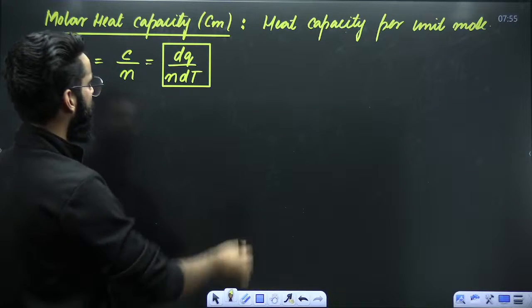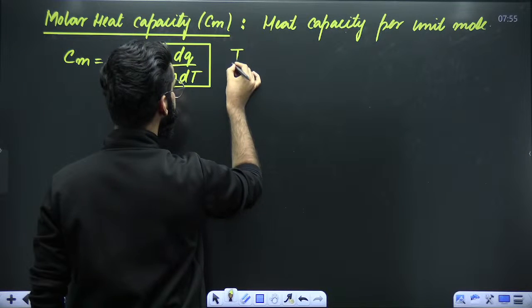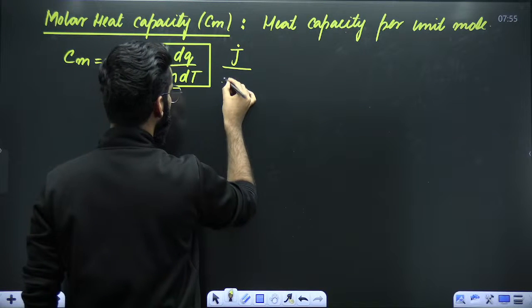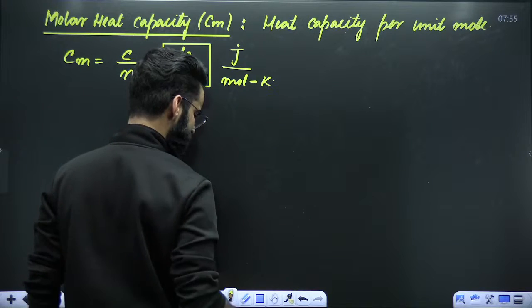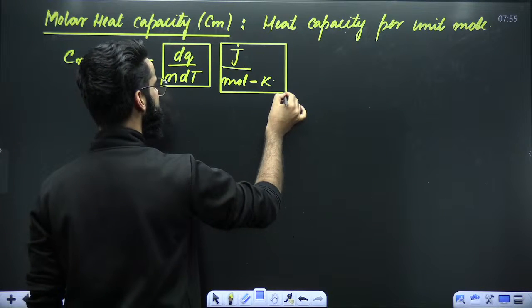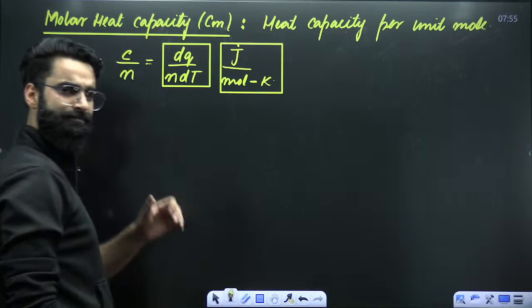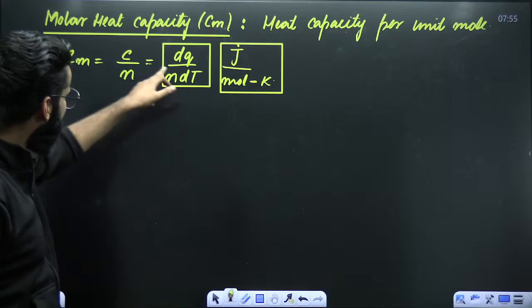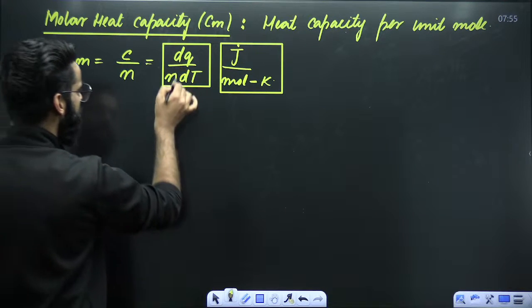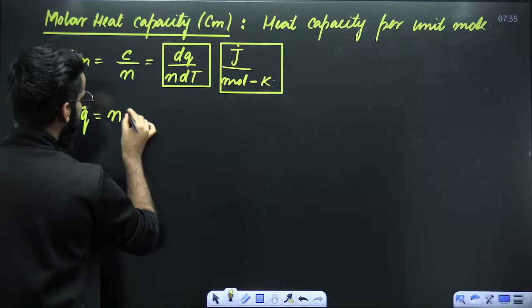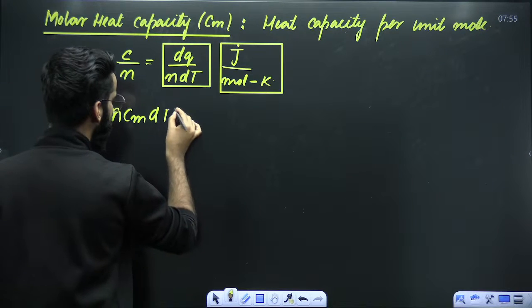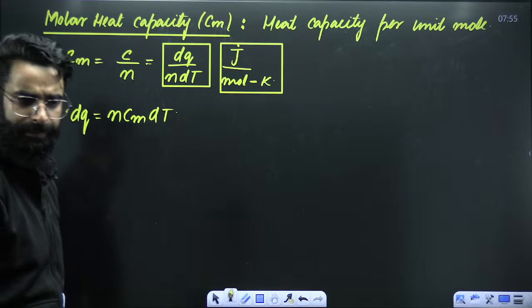For example, heat is joules. In the numerator, you have got mole, and temperature, for example, that's Kelvin. So it can be one of the possible units of molar heat capacity. Right? Now look at this particular equation. Cm is equal to dq upon n dt. So can I say dq is equal to n Cm dt?